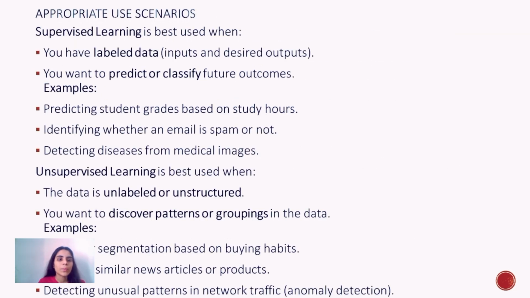After it, appropriate use scenarios for unsupervised learning and supervised learning. So supervised learning is best used when you have labeled data and you want to predict or classify future outcomes. Example: predicting student grades based on study hours, identifying whether an email is spam or not, detecting diseases from medical images. Unsupervised learning is best used when the data is unlabeled and unstructured, and you want to discover patterns or groupings in the data. Example: customer segmentation based on buying habits, grouping similar news articles or products, detecting unusual patterns in network traffic, anomaly detection.